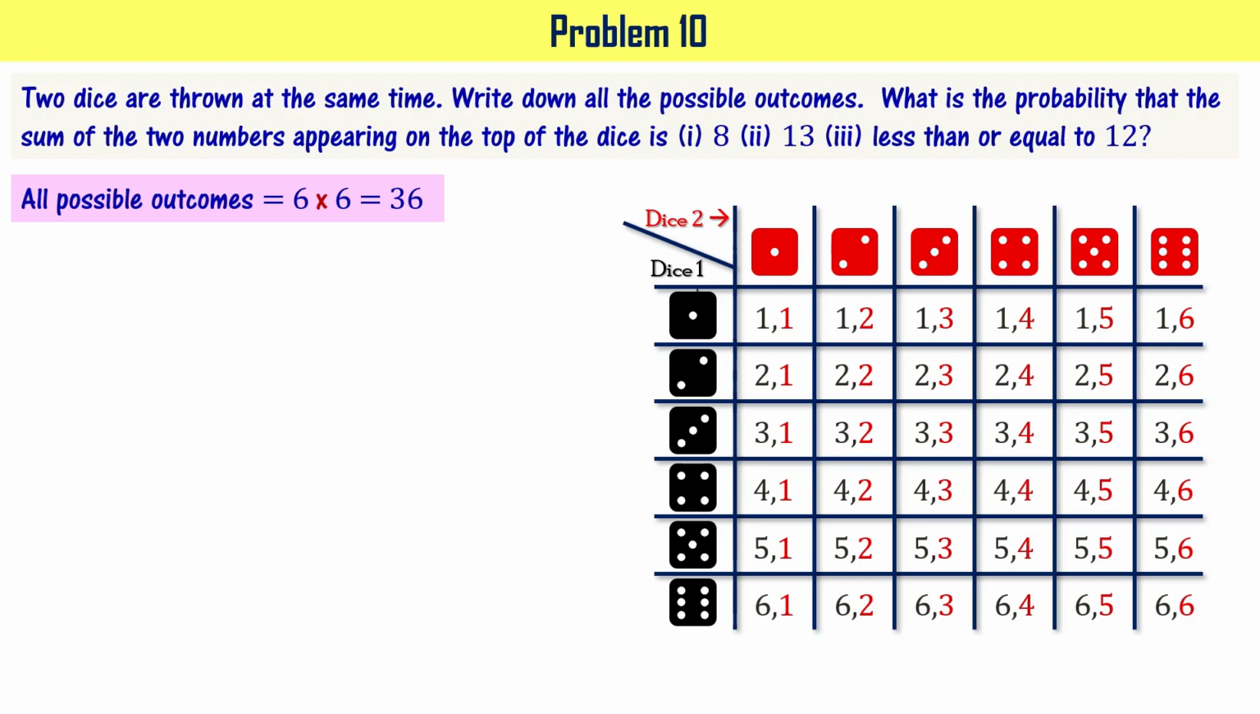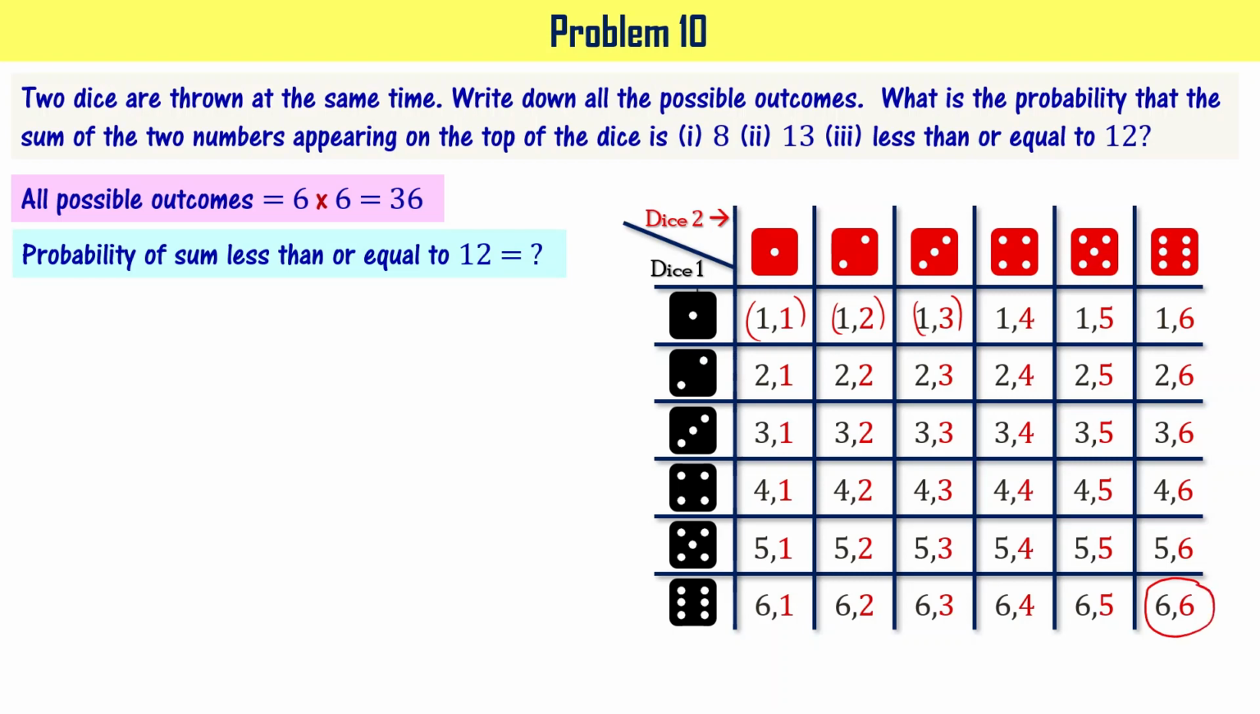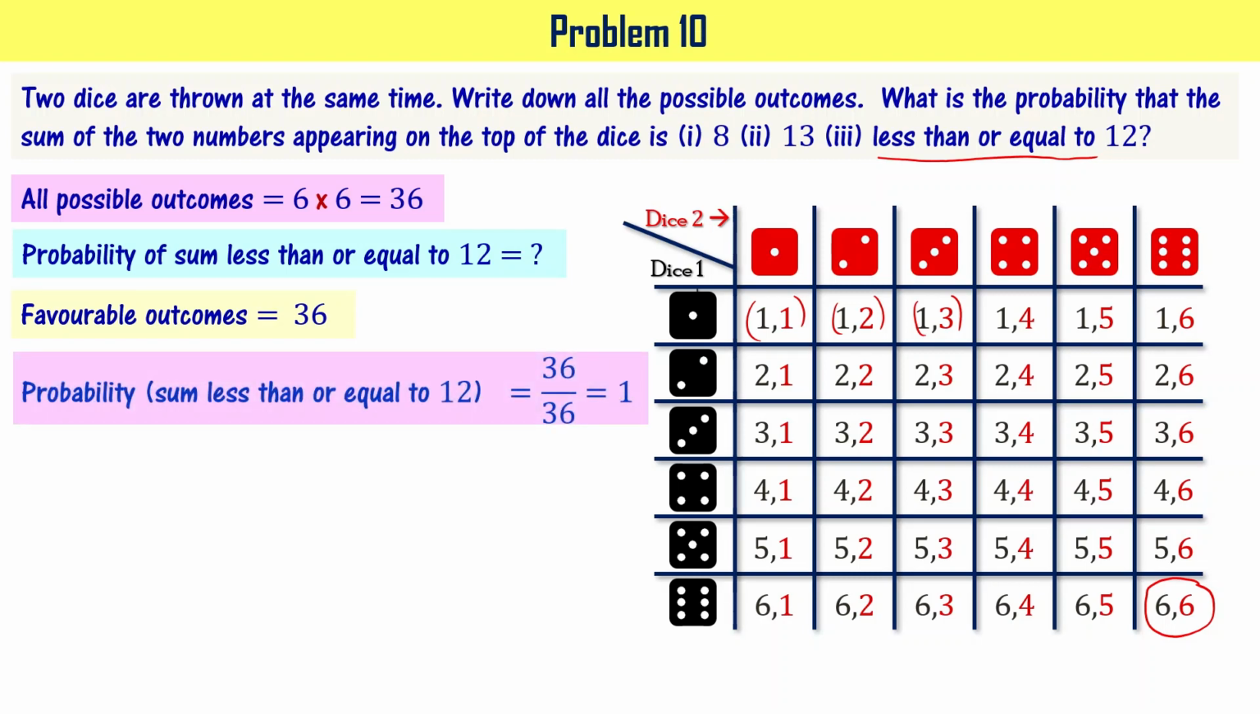Let's go to the part 3, that is less than or equal to 12, right? When you observe this, what you can say is when you sum 1 and 1, you get 2. 1 plus 2 is 3. 1 plus 3 is 4. Like that, when you sum all that, all are less than 12 except for this. For 6 plus 6, it is 12. For rest of the things, it is less than 12. So when you count total outcomes favorable for less than or equal to 12, you have 36 favorable outcomes. It means the probability of sum less than or equal to 12 is 36 by 36, that is equal to 1.